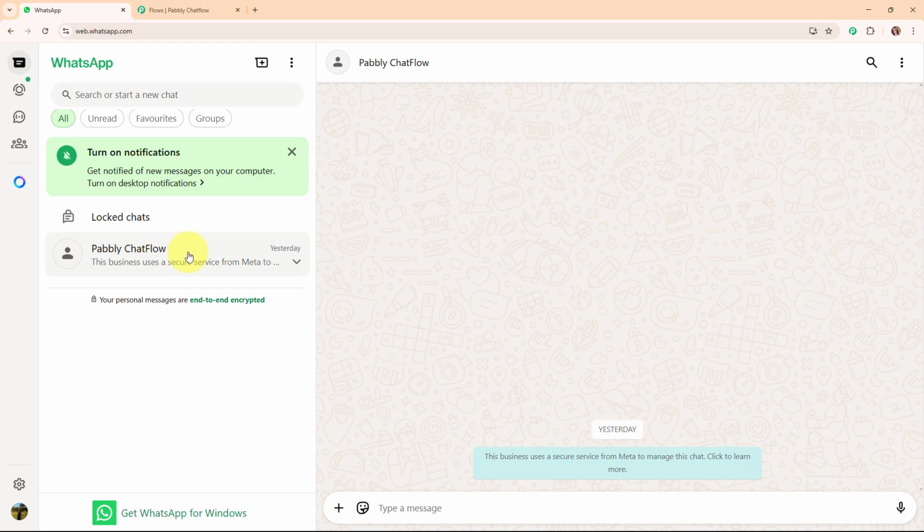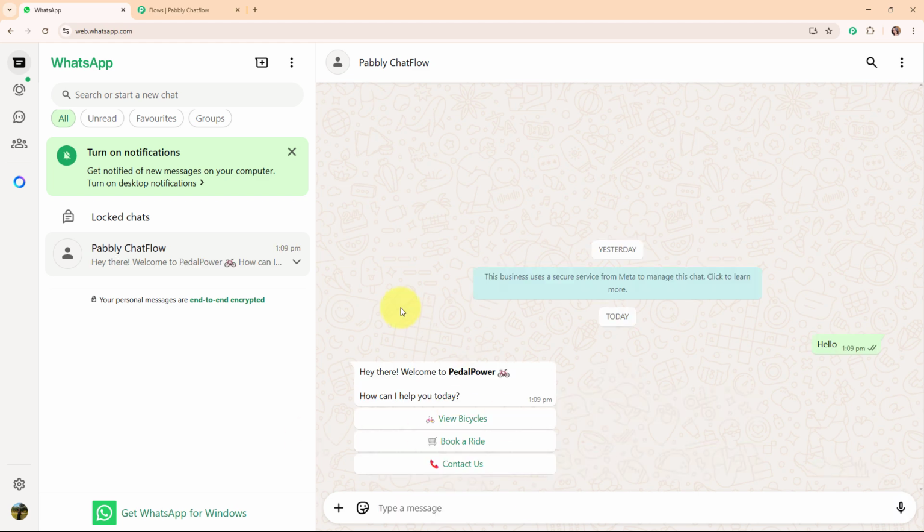So this is my WhatsApp account and this is the WhatsApp number that I've connected with my Pabbly Chat Flow account. Let's suppose that I am a customer and I'm going to drop a text to this chat, such as hello. And here you can see we have received the text, hey there, welcome to Pedal Power. How can I help you today? And we have received 3 quick reply buttons: view bicycles, book a ride, and contact us.